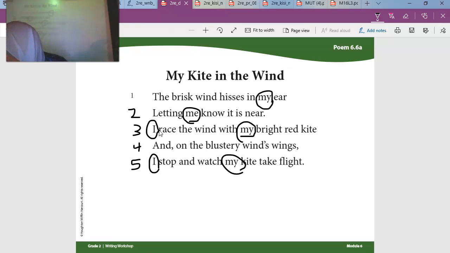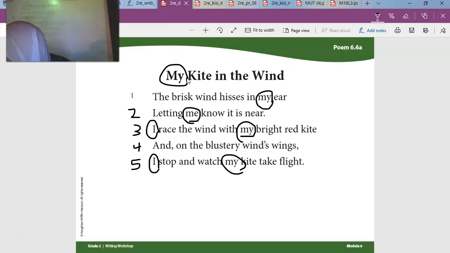Let's see. The poet of My Kite and the Wind uses first person point of view throughout the poem. First, the word my in the title tells me the speaker is the poet. Right here, what does it say? My kite. So he's talking about his kite. Circle that too. Yes, his or her kite.